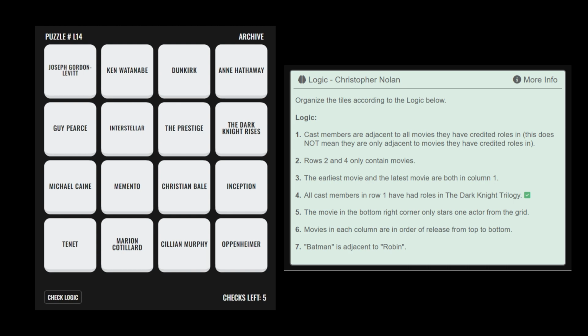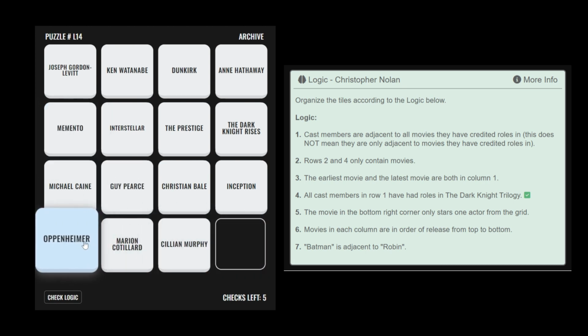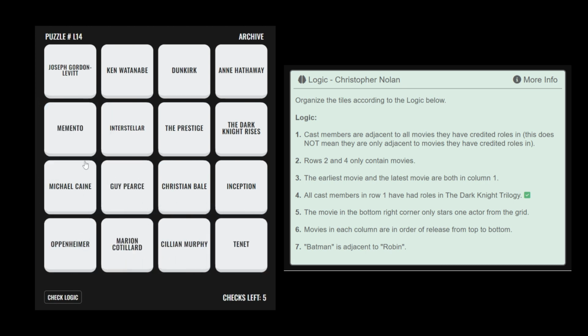Starting with rule number 3, the earliest movie and the latest movie should both be moved to column 1, and according to rule number 6, they should be in order of release from top to bottom. These would be Memento and Oppenheimer. We know from rule number 2 that rows 2 and 4 only contain movies, and since there are only 8 movies, all movies should be in either row 2 or row 4. This means Memento and Oppenheimer should be placed in these two positions, respectively.